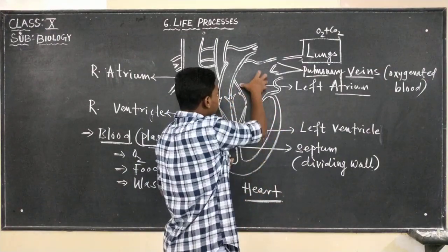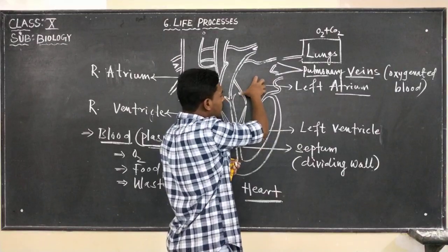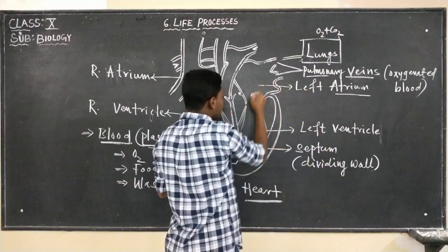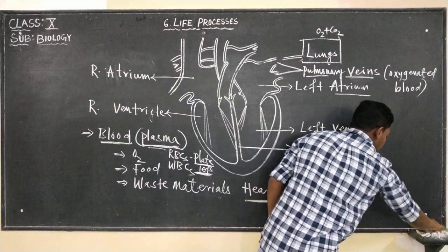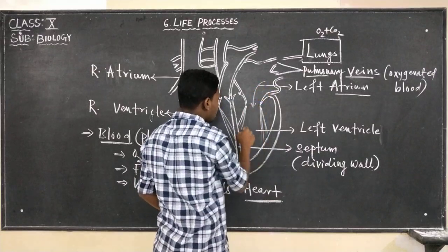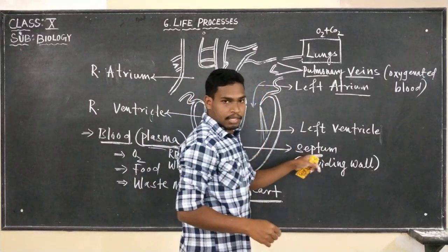So next, the oxygenated blood from this left atrium falls into the left ventricle.